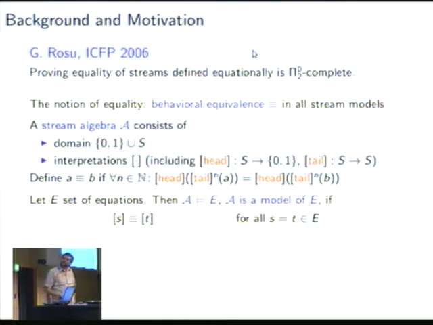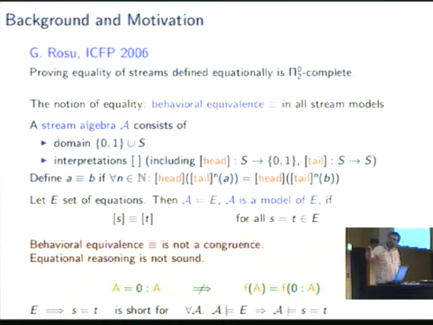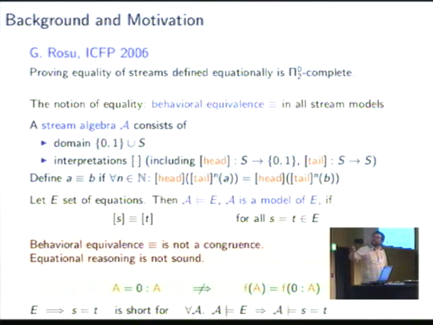There are two things important to know about this semantics, namely the behavioral equivalence is not a congruence, and equational reasoning is not sound. So for example, there are models of the specification A is equal to 0 : A that do not fulfill f(A) is equal to f(0 : A). And this might look surprising, but actually it's not a bug, it's a feature.